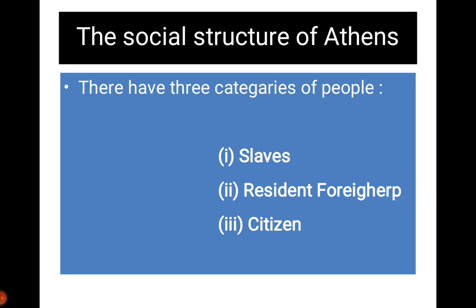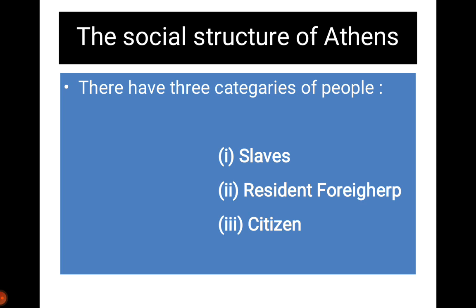In this category are the richest and wealthiest class. They are one third of the total population of Athens. Then the citizen class. The citizen class people have civil and political rights. They are one third of the total population of Athens.